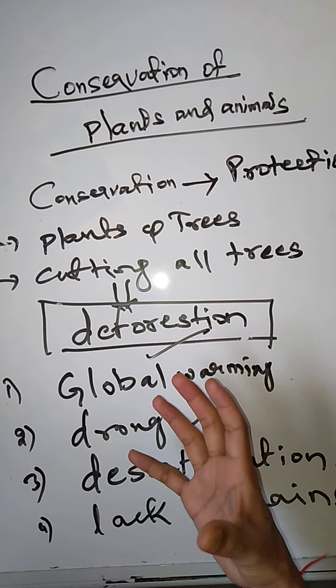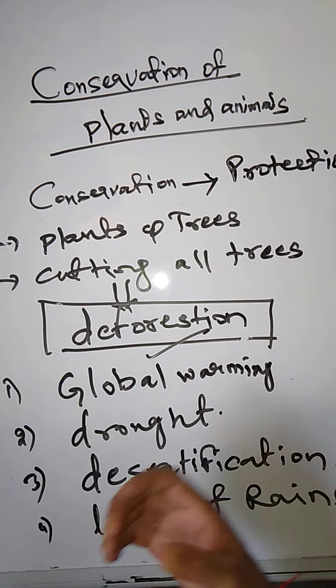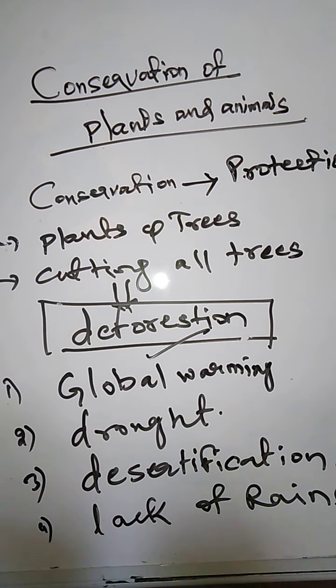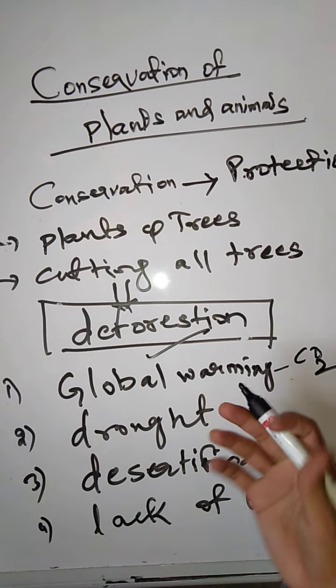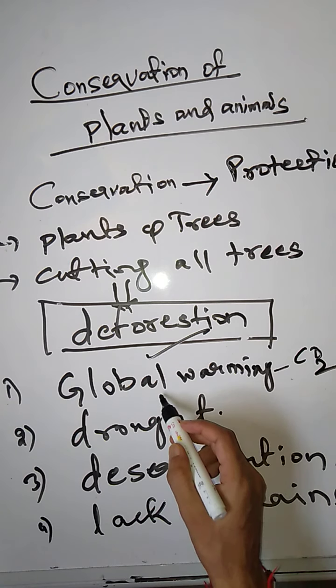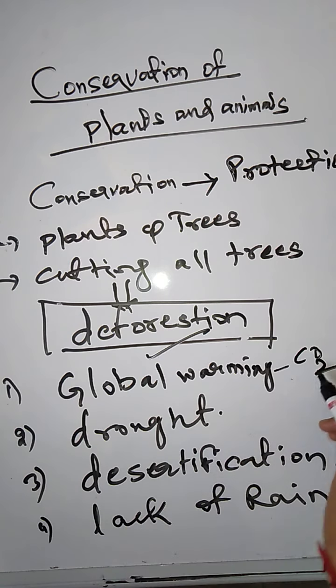The earth's temperature will rise. Why will the earth's temperature rise? If the CO2 percentage increases in the atmosphere, then global warming arises. So why does CO2 increase? Because we are cutting down the trees.